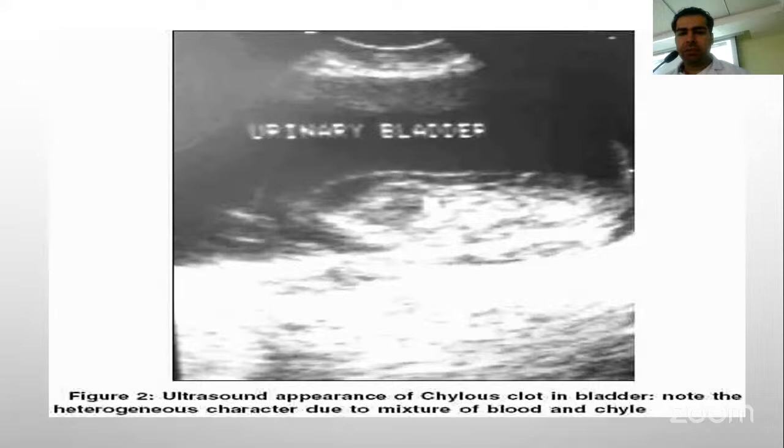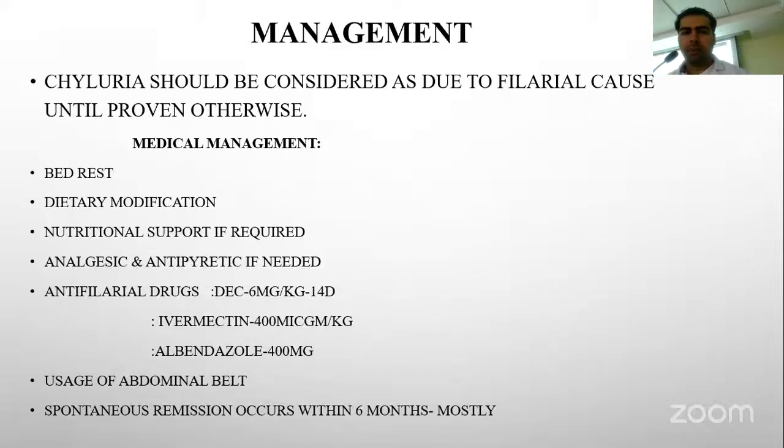In this, there is a chylous clot present in the urinary bladder on ultrasound. Management of chyluria should be considered as due to filarial causes until proven otherwise. Medical management involves basically bed rest, dietary modification, and use of anti-filarial drugs like diethylcarbamazine, ivermectin, and albendazole. Spontaneous remission can be expected in about 6 months.